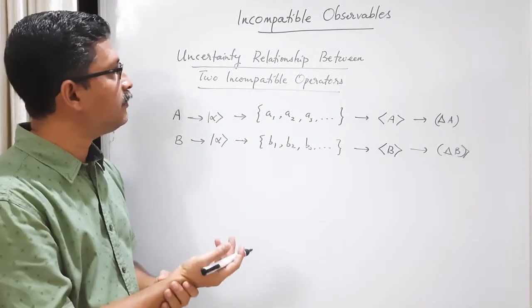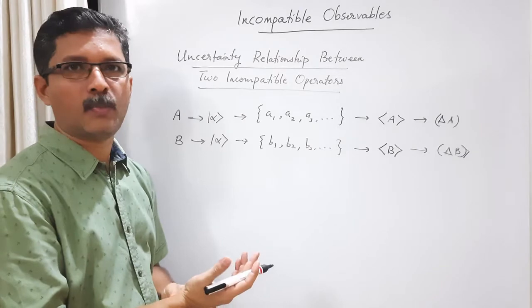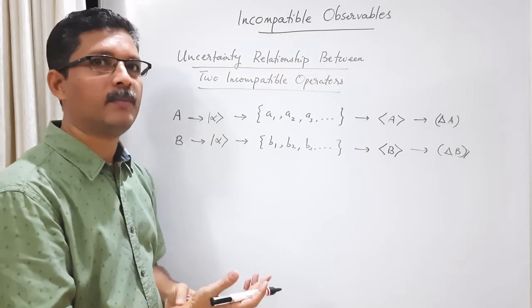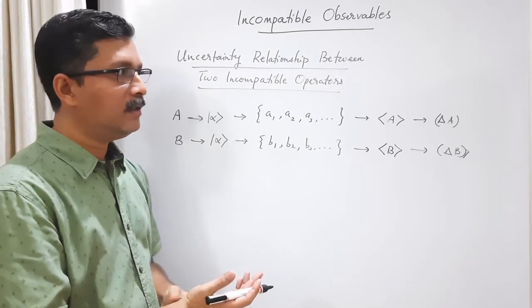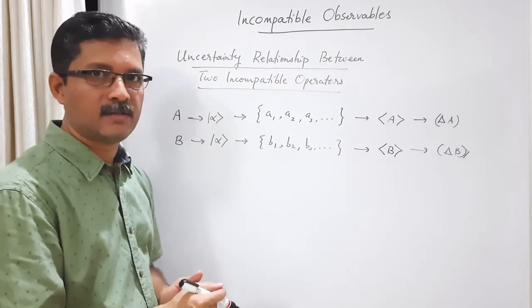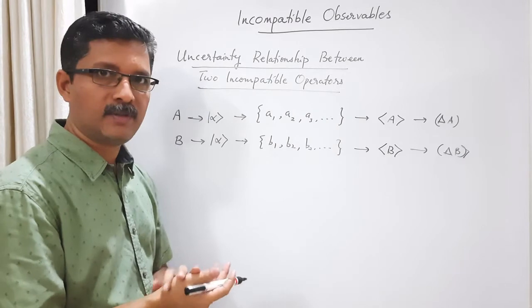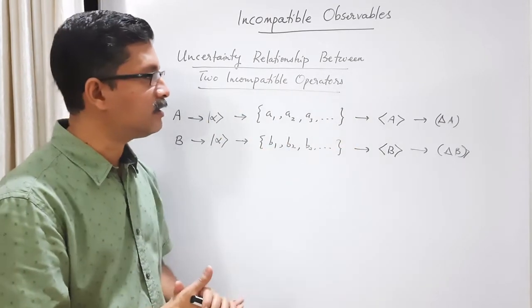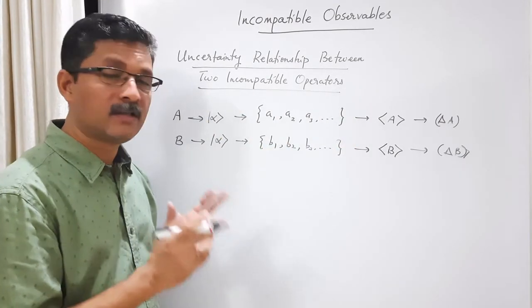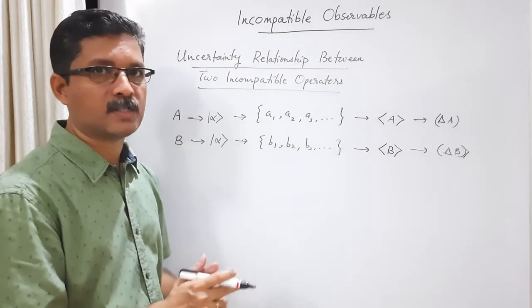So it's clear that between any two incompatible operators, that means any two non-commuting operators, when you measure them in the same state, there will be a spread in A and a spread in B, there will be an uncertainty in A and an uncertainty in B. Since they are measured in the same state, there will be a correlation between them.